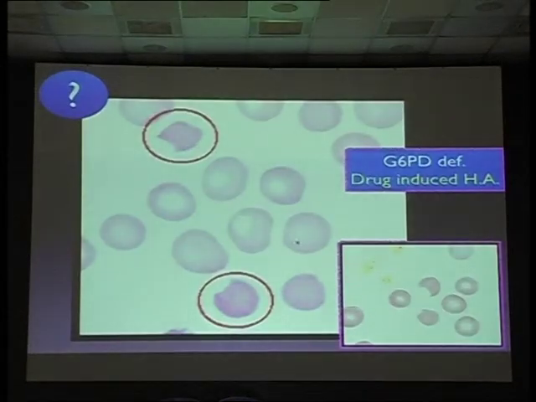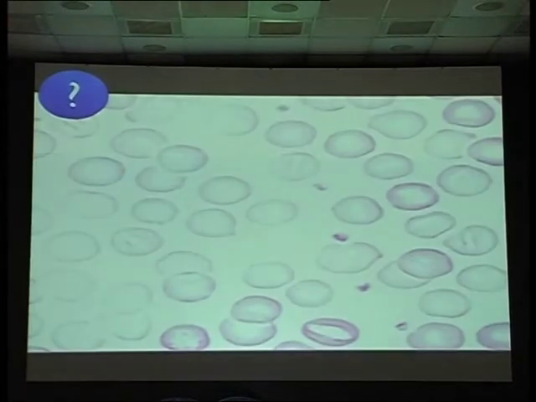What do you think here? Somebody is having a bite. So this is seen in G6PD deficiency and drug-induced hemolytic anemia: bite cells. This happens in the spleen. Heinz bodies will be seen in supravital staining, as inclusions. The spleen will remove all Heinz bodies. That's why you see bite cells in the smear.